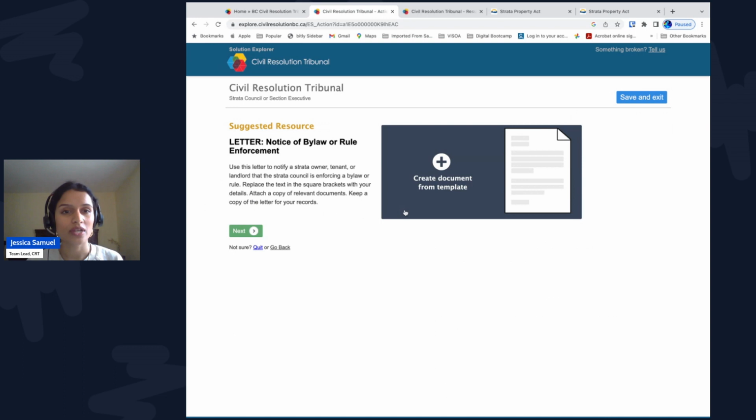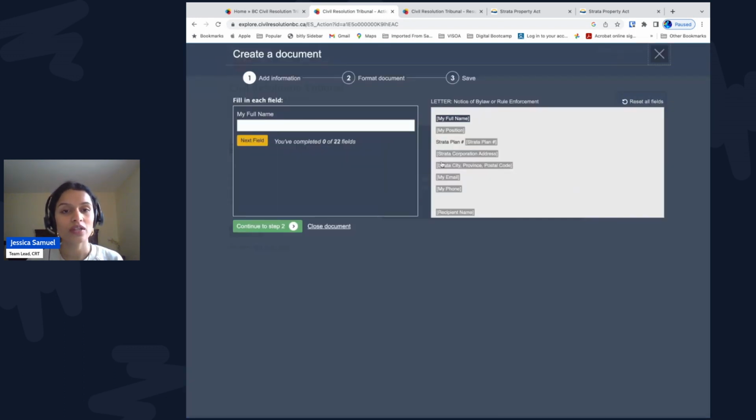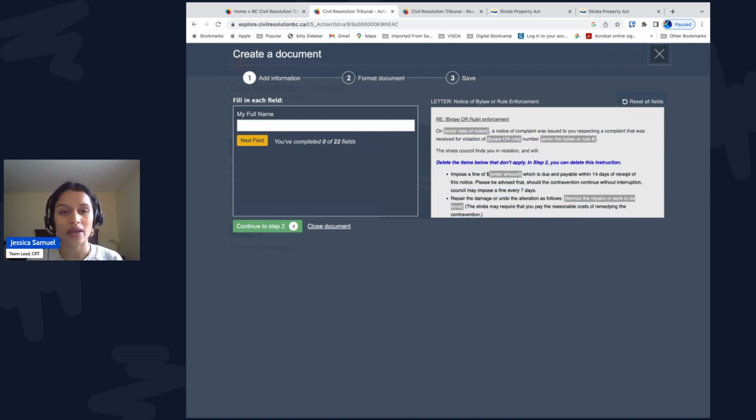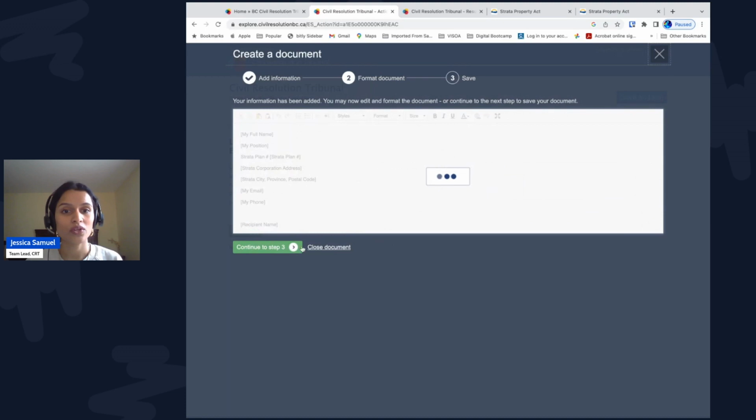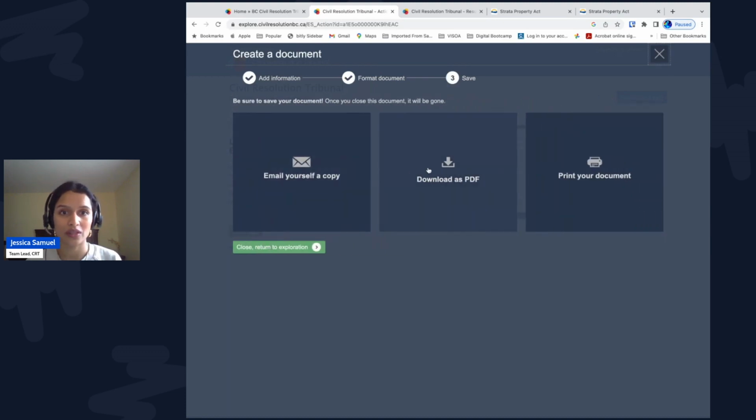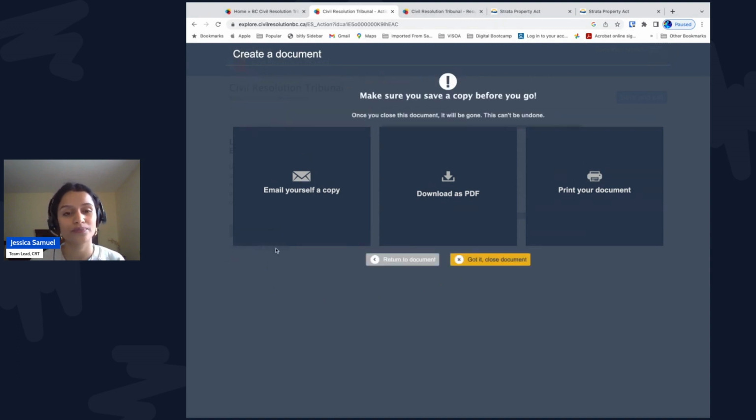So this is a letter template called Notice of Bylaw or Rule Enforcement. The letter tells Frank the date that the notice of complaint was given to him, the relevant bylaw number, and that council finds him in violation. It also informs Frank of council's decision to issue a fine, the amount of the fine, and the deadline to pay it. Just like before, you can email, save, or print the letter. The letter is not saved in Solution Explorer and the CRT cannot see any letters that you created.